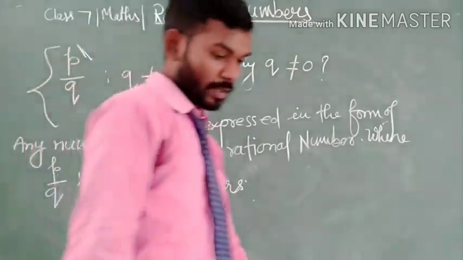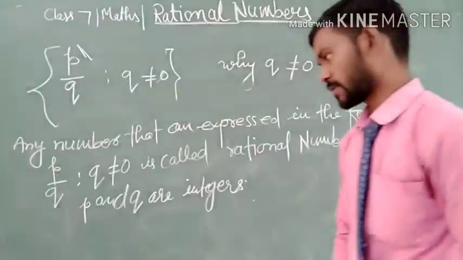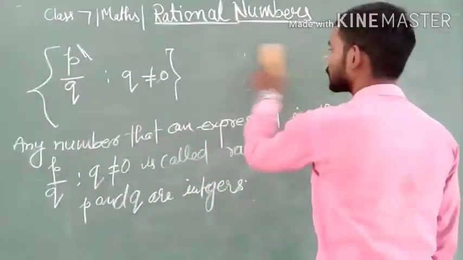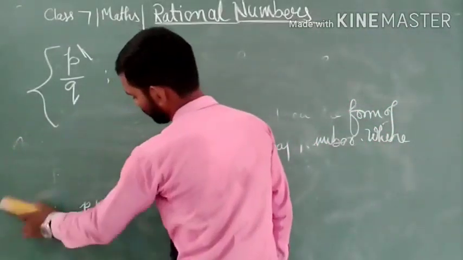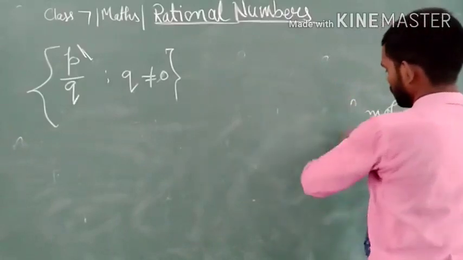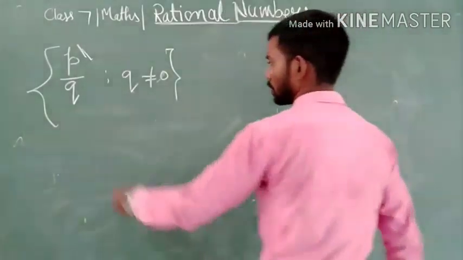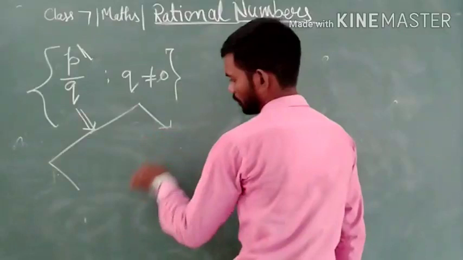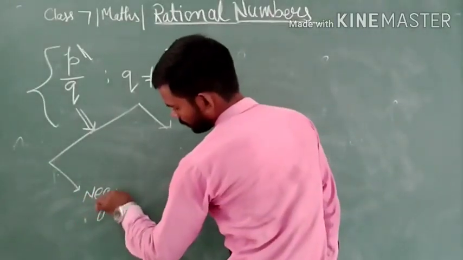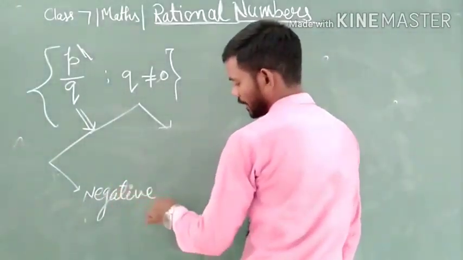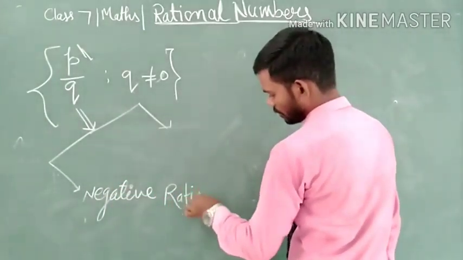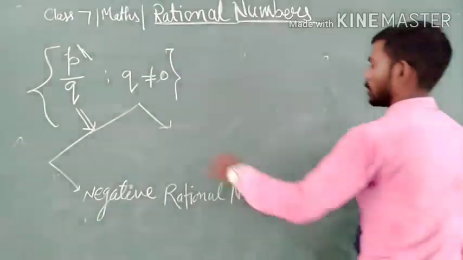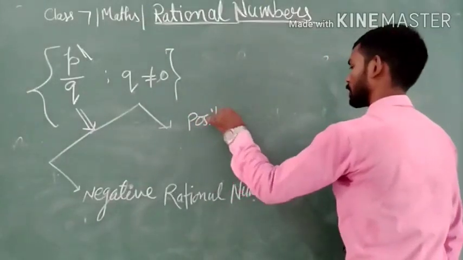Since p and q are integers, this rational number may be a negative rational number, or it may be a positive rational number.